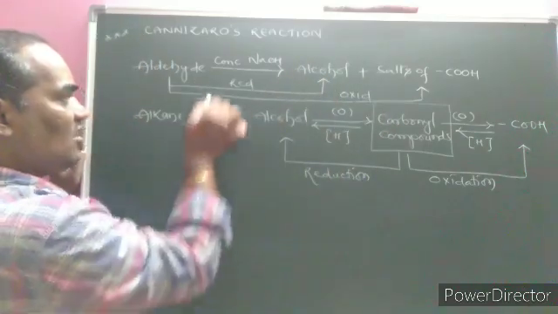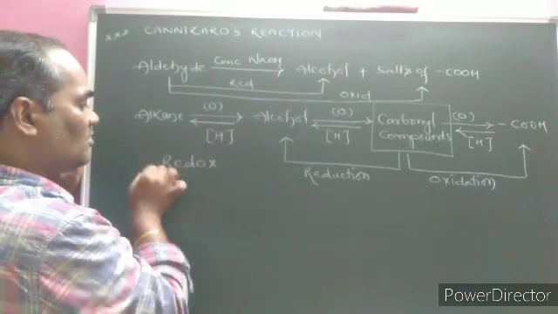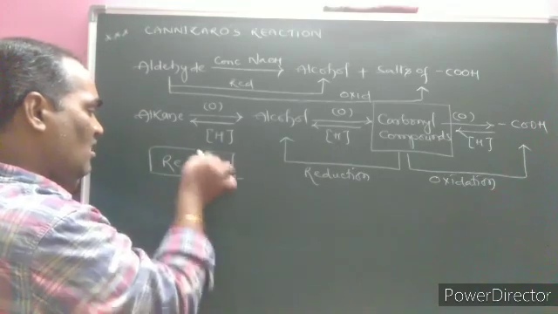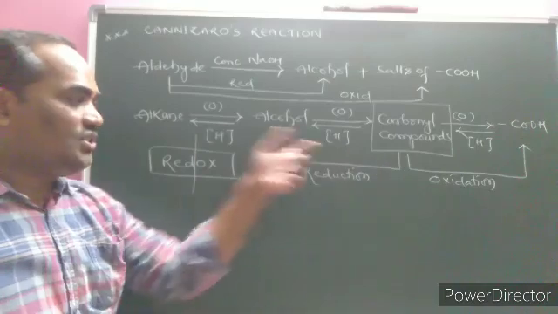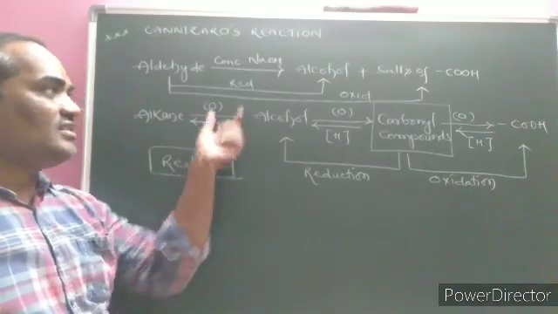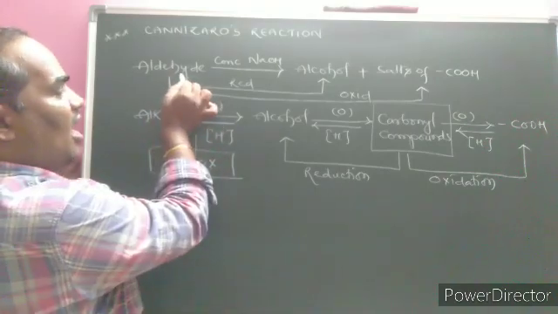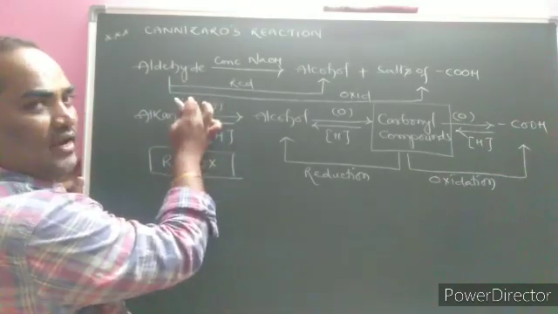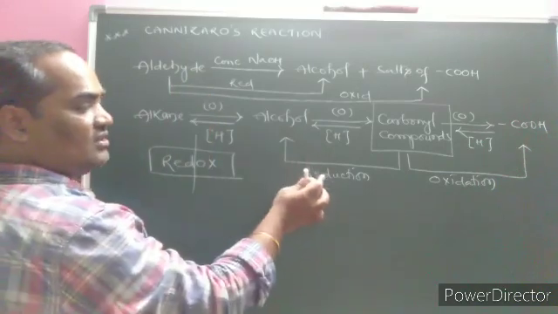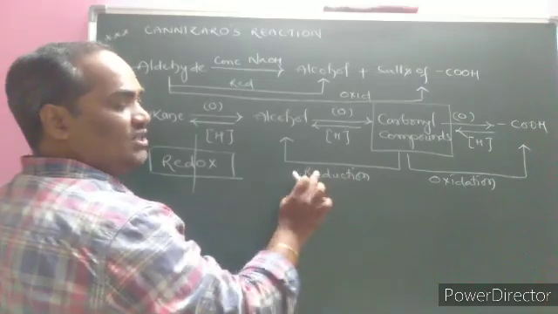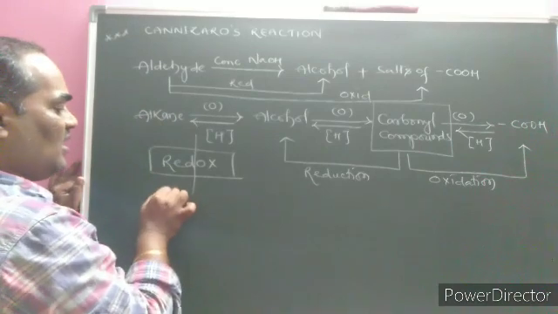Hence this process is called a redox reaction. Redox stands for red for reduction and ox for oxidation. Both are taking place simultaneously, hence it is called a redox process. Now the definition: aldehyde without alpha hydrogen atom undergoes a disproportionation reaction. This is also called disproportionation, self oxidation and self reduction.